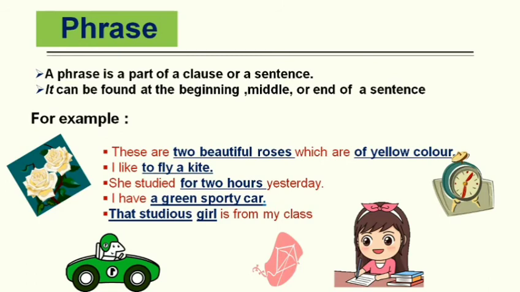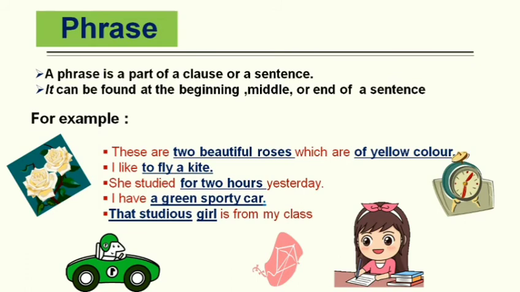Let's now point out with the help of these examples. A phrase is a part of a clause or sentence. Just look at the first example. These are two beautiful roses which are of yellow color. This is a sentence which contains two clauses. First, these are two beautiful roses, and second is which are of yellow color. These are two beautiful roses.